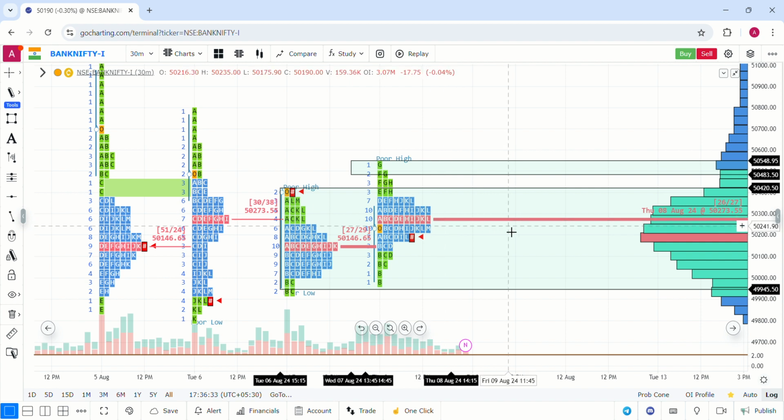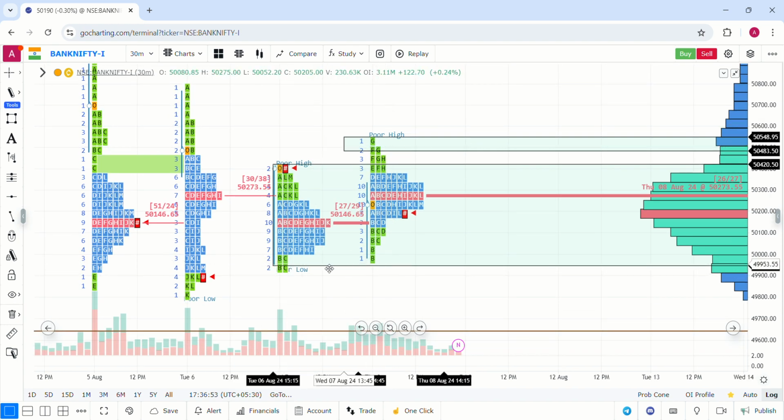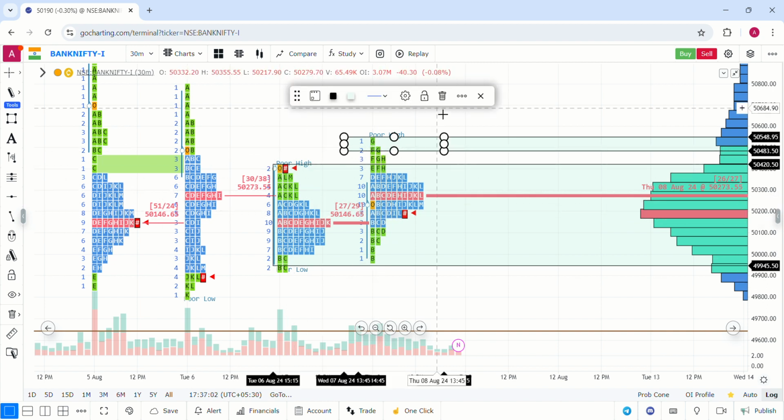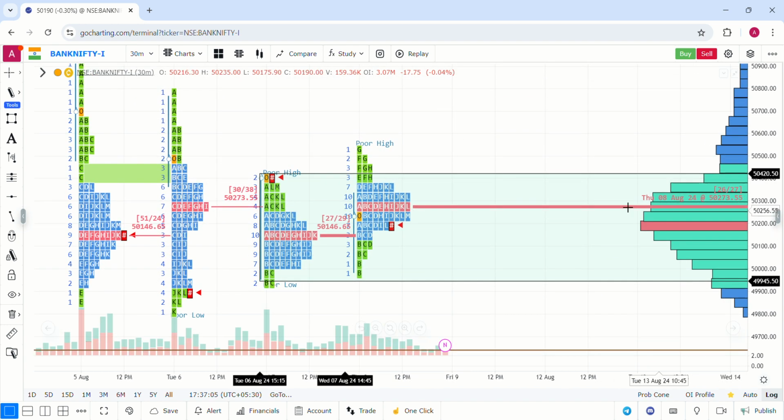So in both indices, Nifty and BANKNIFTY, PPOC creation is there, and also the closing was below the PPOC. So intraday, the PPOC has been created as a resistance, and the market closed exactly at the volume factor level, which is also associated with the level of 5,200. At the 5,200 level there is volume and there is an excess on both these days. A perfect support in the same place, that is the poor low plus the excess of today in the same place. So the market is more or less an inside market of yesterday, but IB extension applied because of the support from HDFC Bank as well.